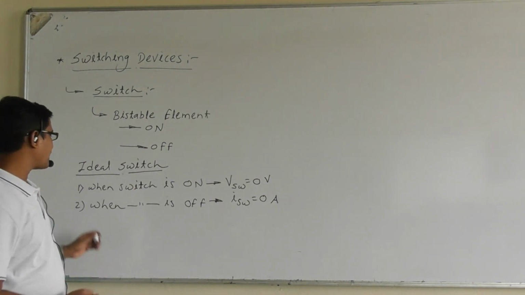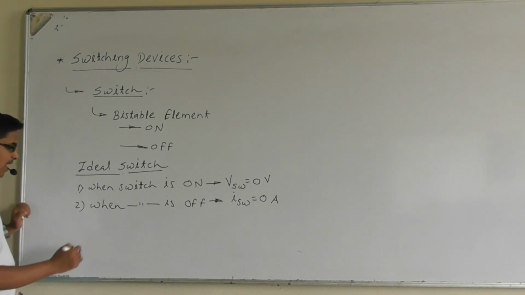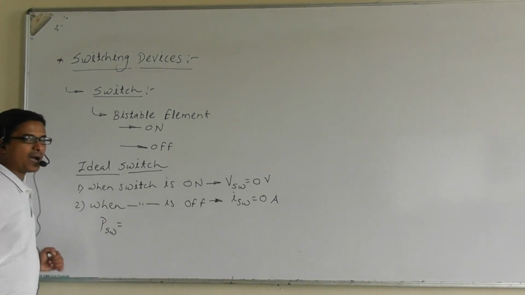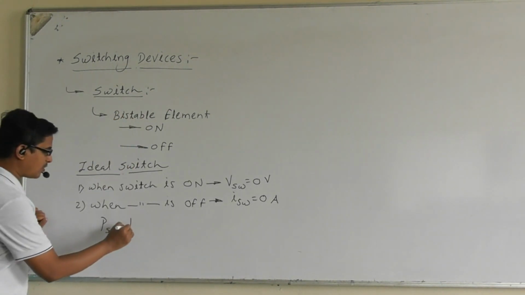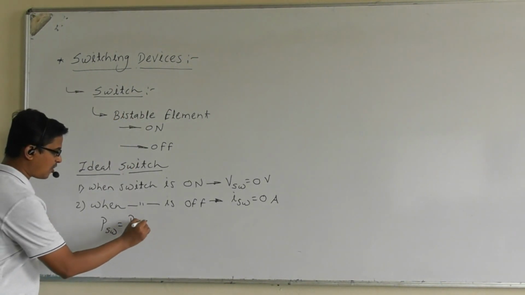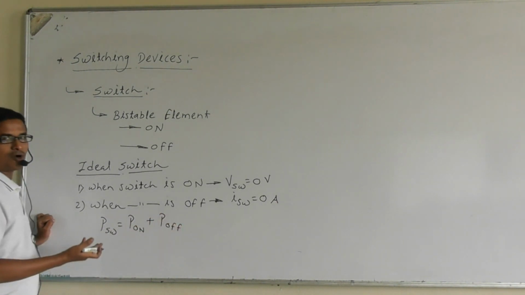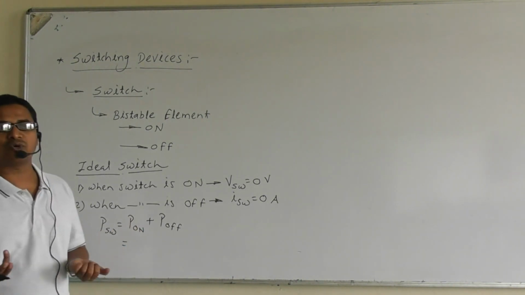Now, in the case of an ideal switch, what is the power loss of the switch? It is the power loss when the switch is in the on state plus the power loss when the switch is in the off state. As we know, power is equal to voltage into current.